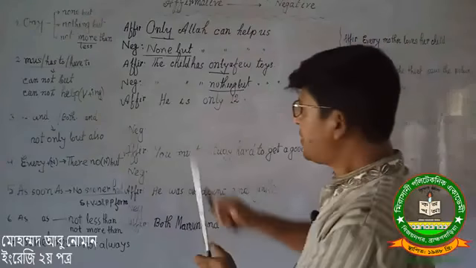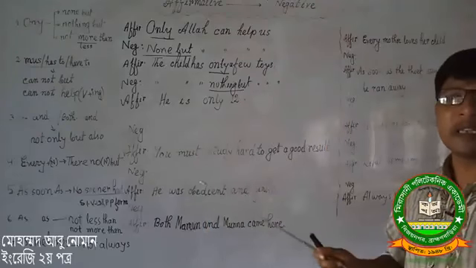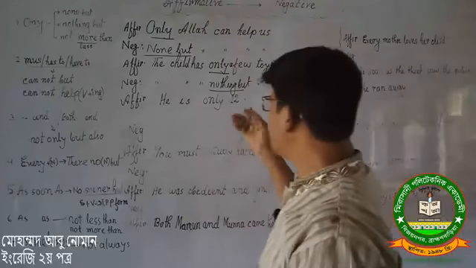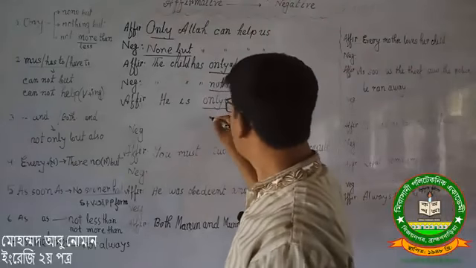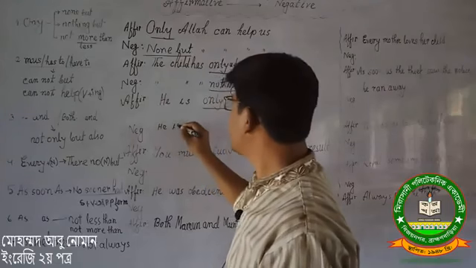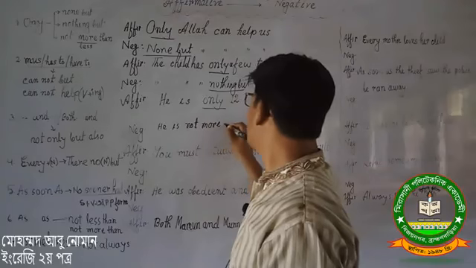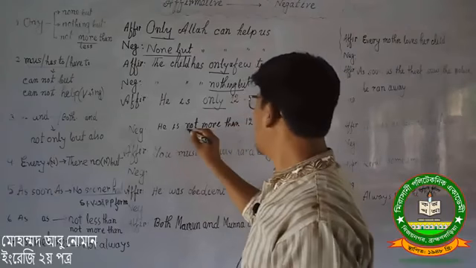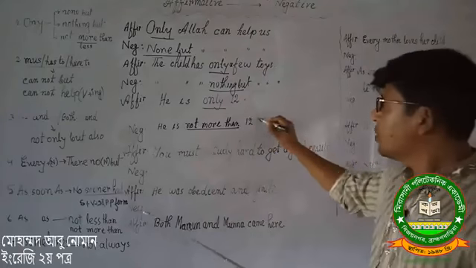Another sentence, he is only 12. Only indicates the number 12. 12 means he is 12 years old. This is age. So we will turn this word into not more than. He is not more than 12. We have changed only the word only.